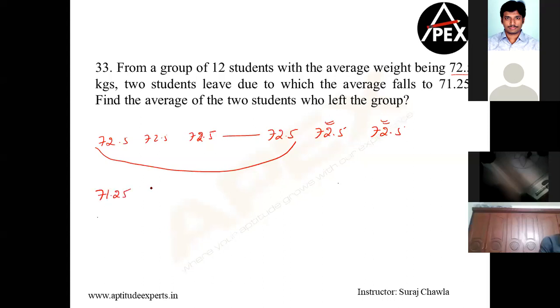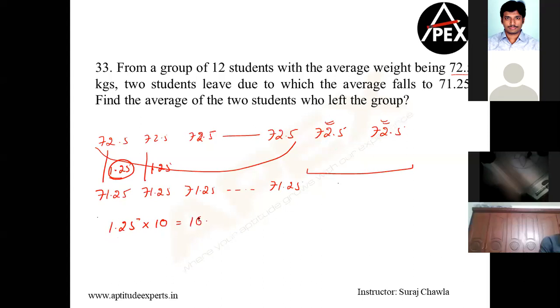That means when we woke up, we all had how many chocolates? 71.25. That means, can I say these 2 guys together, they snatched 1.25 chocolates from each one of us. So 1.25 chocolates from each one of us, and they snatched from how many people? 10 people. That means they snatched a total of 12.5 chocolates extra. I repeat, they already had 72.5 in their pockets.